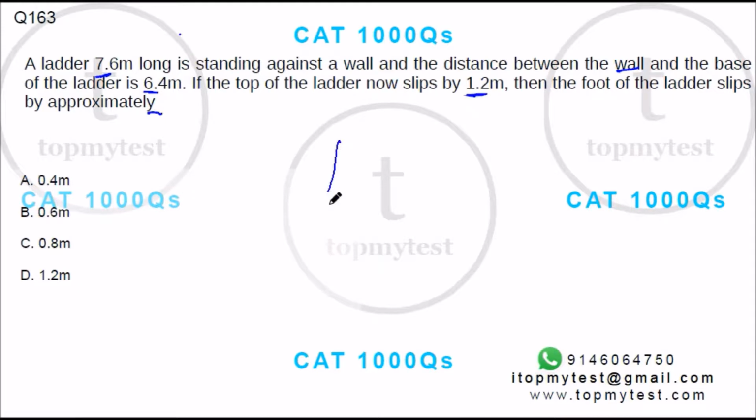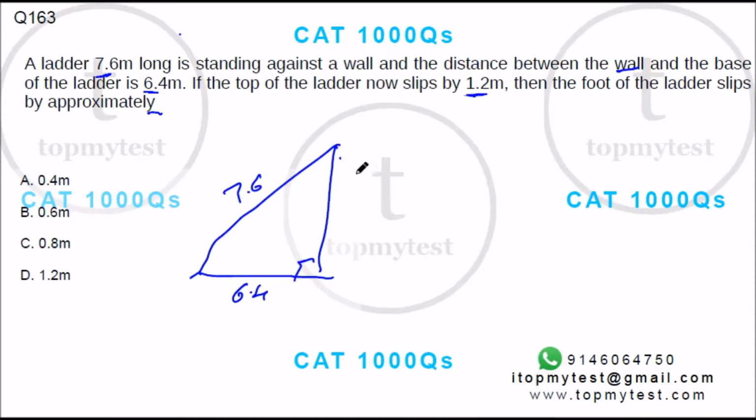Okay. So first, the ladder is in a position like this. So this is a right angle triangle. This is 7.6. This is 6.4. Right. We don't know this height.